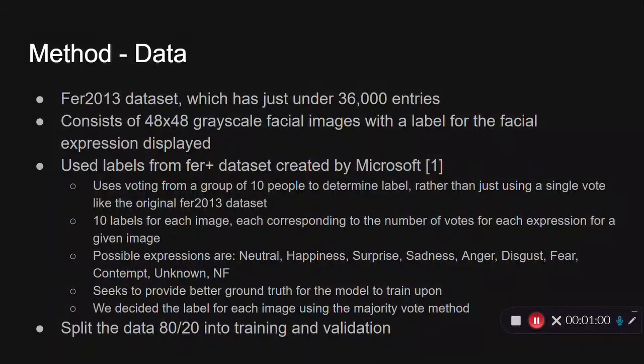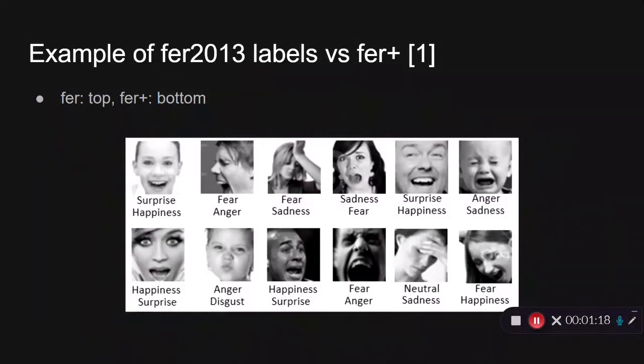And with the votes, we decided the label for each image using just a simple majority vote method. There's other methods you can use. We'll talk about that later in the presentation. But for the purposes of this model, we just went with the simple majority vote. And we split the data 80-20 into training and validation.